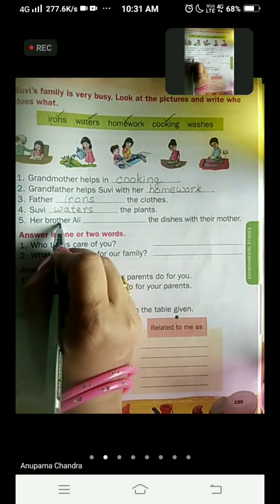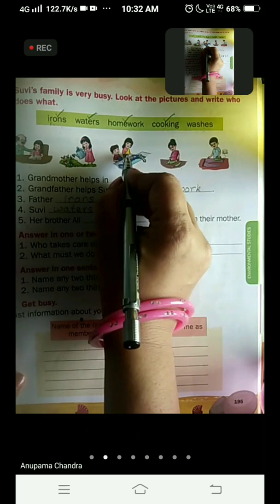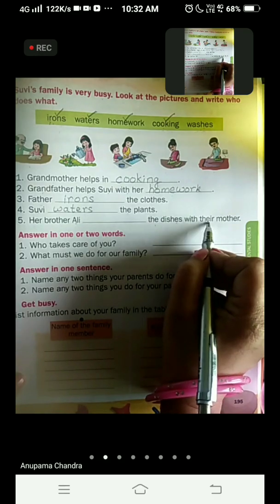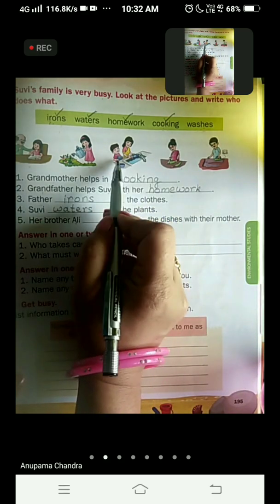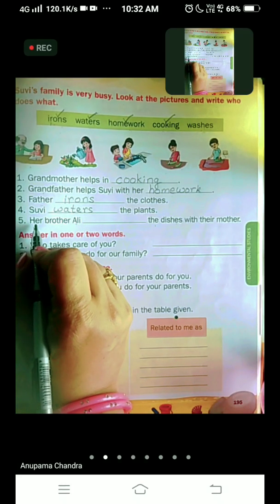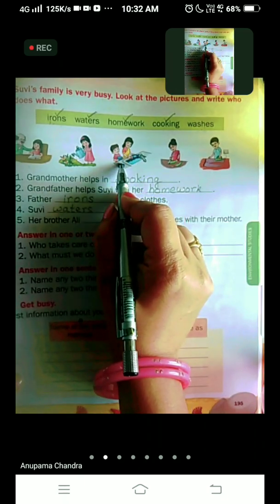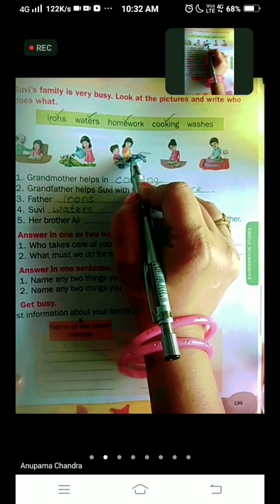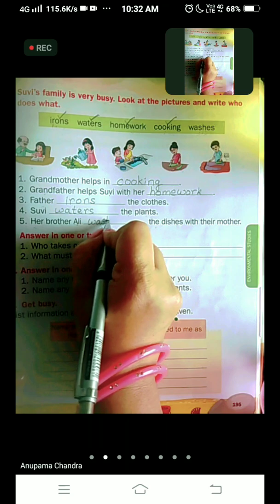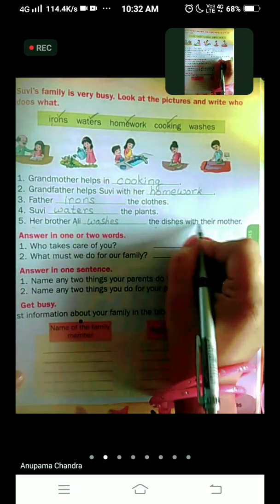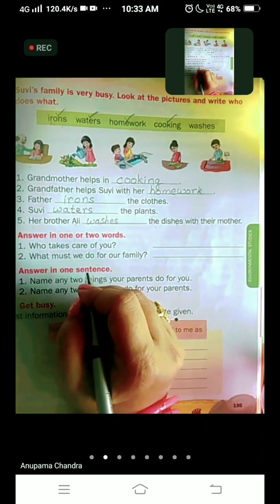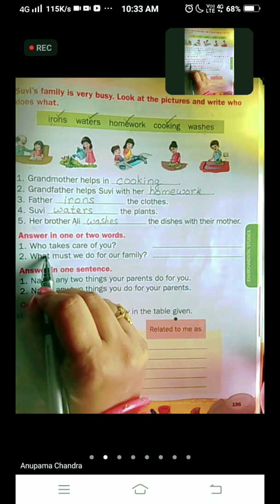And the last one, her brother Ali. Where is her brother? Here he is. Her brother Ali dash the dishes with their mother. So what is he doing? What is the answer? So what is the boy doing here? He is washing the dishes with her mother. So we are going to write, her brother Ali washes the dishes with their mother. Can you see in the picture? The boy is helping his mother in washing the dishes.